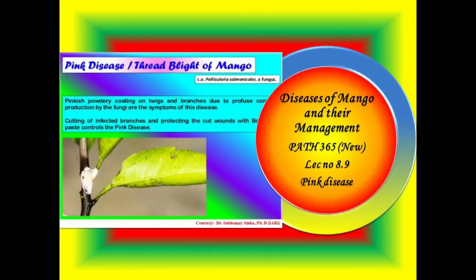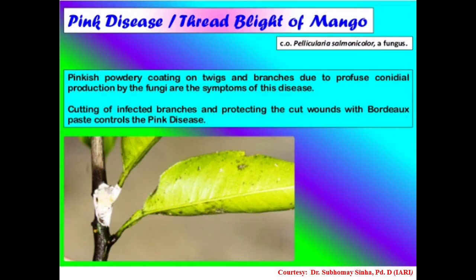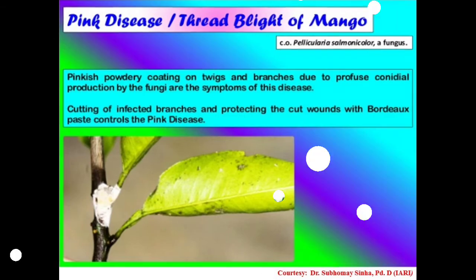Now the next disorder is pink disease or thread blight of mango, and its causal organism is Pellicularia salmonicolor. It is a fungal pathogen and it causes pink disease in mango. You can see the symptoms of this pink disease. A pinkish powdery coating on the twigs and branches due to the profuse conidial production by the fungus is the key symptom of this disease. The only important method to control this disease is cutting off all infected branches and protecting the cut ends or wounds with Bordeaux paste.